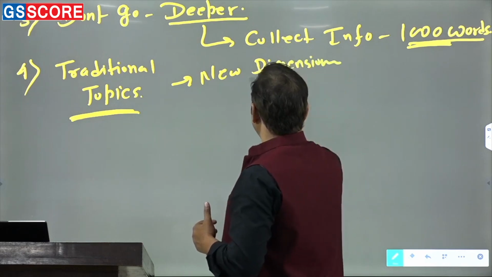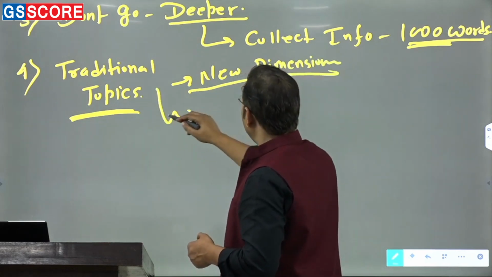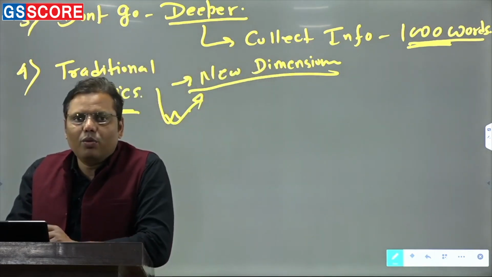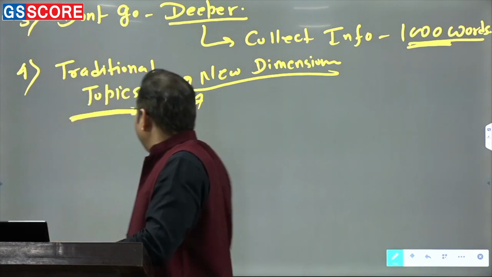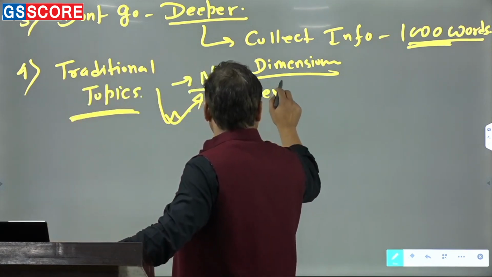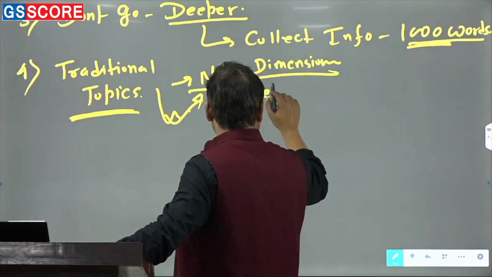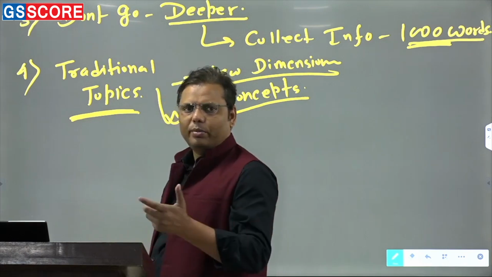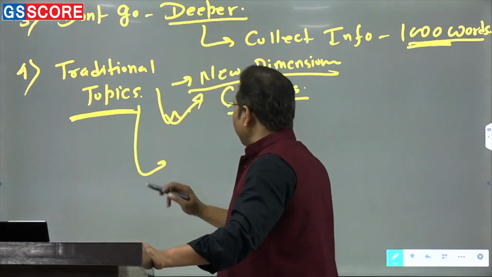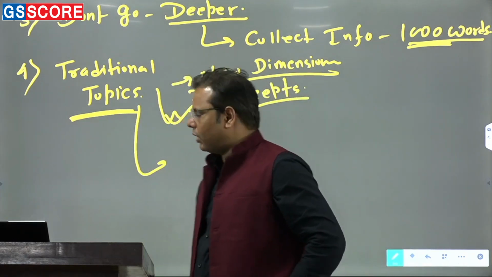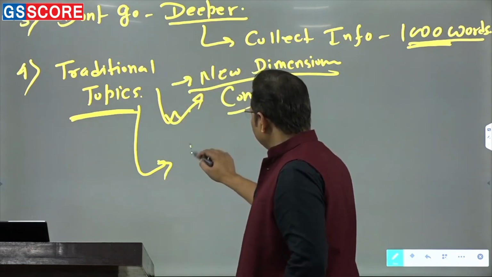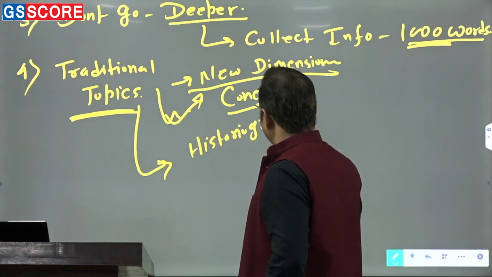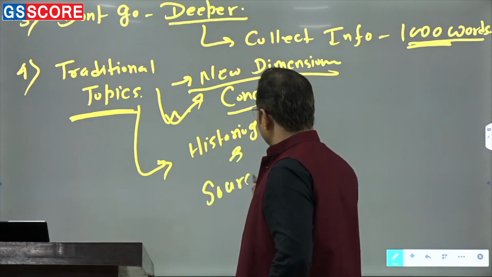So when it comes to the traditional topics, you should learn how to cope with these dimensions, and that's why while preparing that part, you should focus a lot on the new dimensions also. Apart from new dimensions, if we try to understand things concept-wise, that may also work. That's one thing you have to keep in mind. One more suggestion for the traditional topics: in medieval India, there are two things which are precisely missing. One is historiography, and the second is sources.